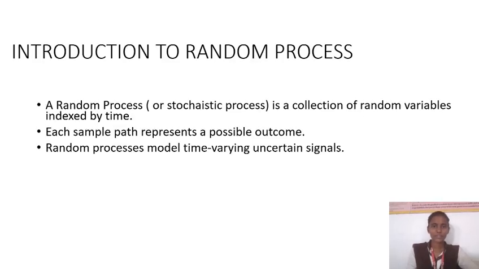Introduction to random process. A random process is a collection of random variables indexed by time. It is also known as a stochastic process. Each sample path represents a possible outcome. Random processes model time-varying uncertain signals.